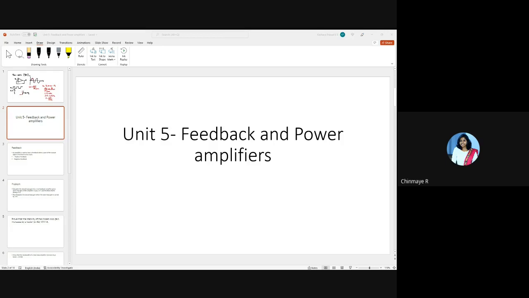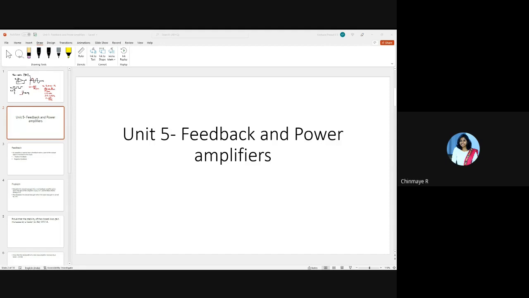Okay, so basically you're feeding a part of the output to the input. So this is with respect to amplifiers. Generally what feedback means is, if you don't understand what I teach, you should definitely come and give me feedback telling me you're not understanding what I'm teaching. That's a feedback, right? If you're not doing well in this subject, then I should come and give you feedback telling you, no, you're not performing well. It's high time you go and study, right? That is a feedback. So similarly, we are going to represent this in amplifiers as well.